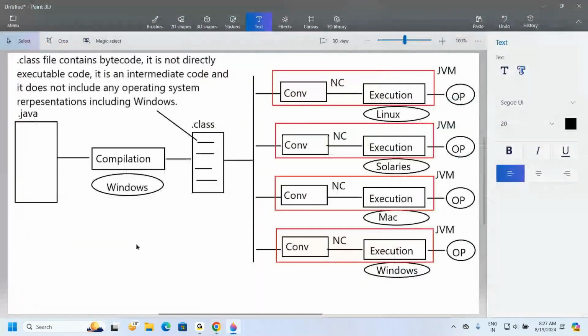How many Java programs have I written here, sir? Only one Java program that I compiled on Windows, and I'm trying to execute it on multiple operating systems, that we understood. But now tell me, how many Java softwares have I used in this total diagram? Of course, 4 or 5, whatever it may be. Not like a single Java software.